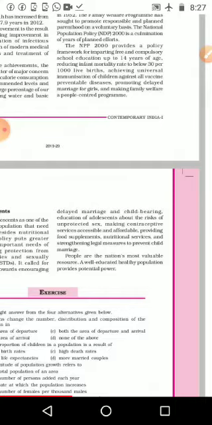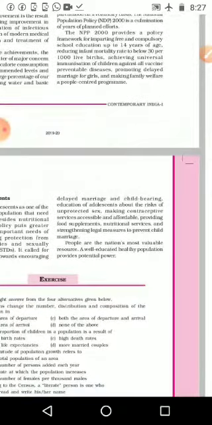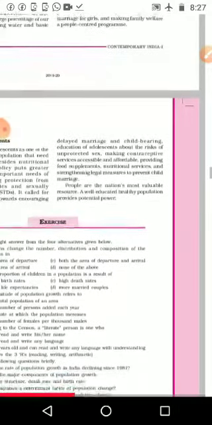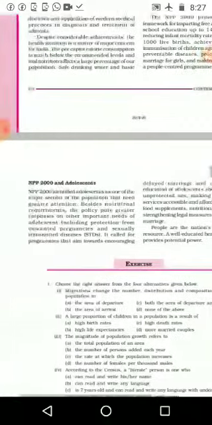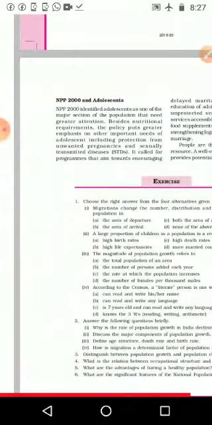Again it was made 18 years. Again, the present government is thinking of making the marriage age 21 years for a girl. Next, making the family welfare program people-centered. Each and every family welfare program should be people-centered. Then NPP 2000 and the adolescent.